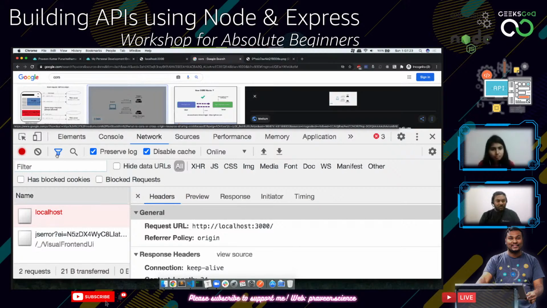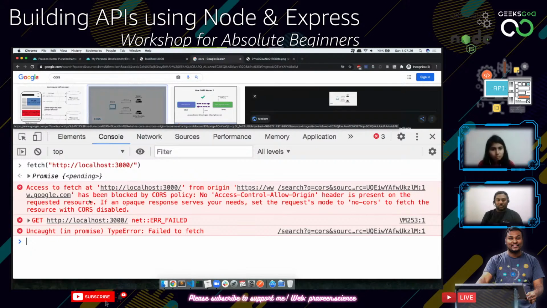If you go back to our console, it says access to fetch at localhost 3000 from origin google.com has been blocked by CORS policy. No Access-Control-Allow-Origin header is present on the requested resource. If an opaque response serves your needs, you need to do these things with CORS disabled, something like that. And immediately the promise is failed.